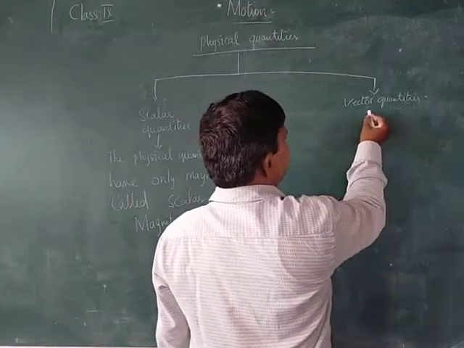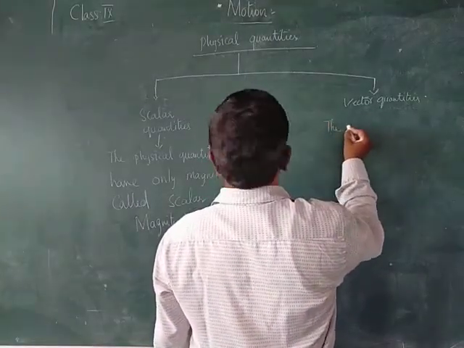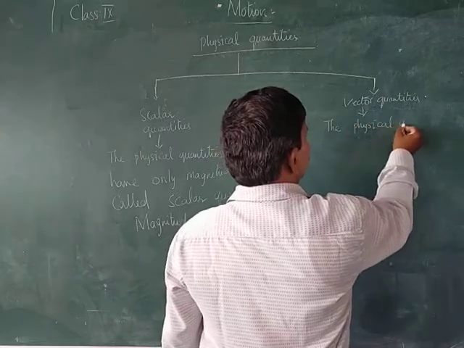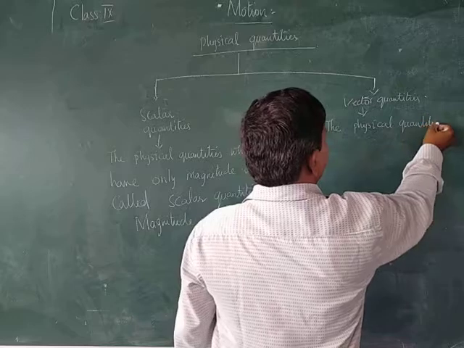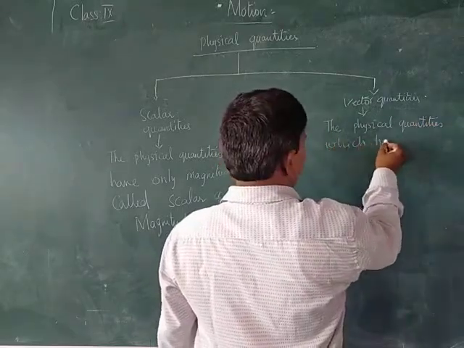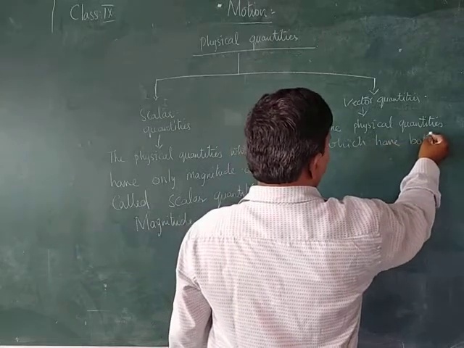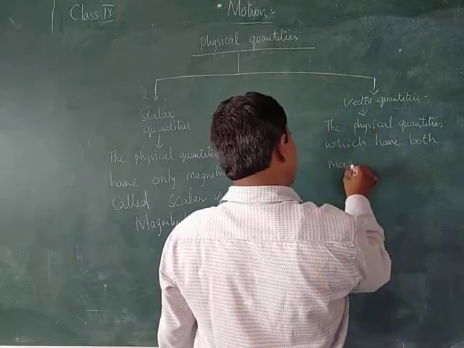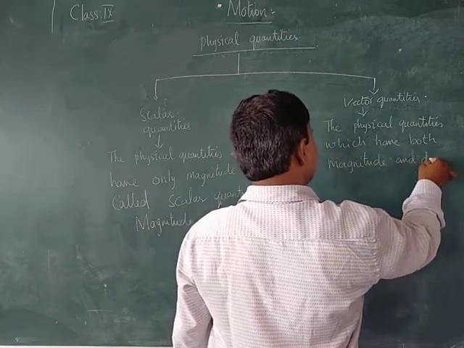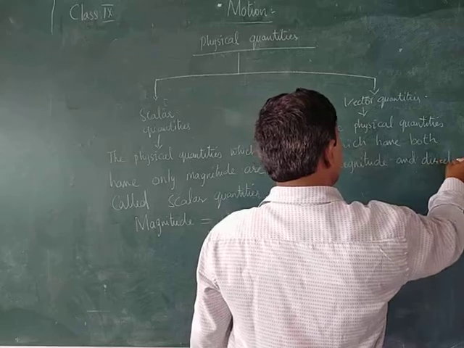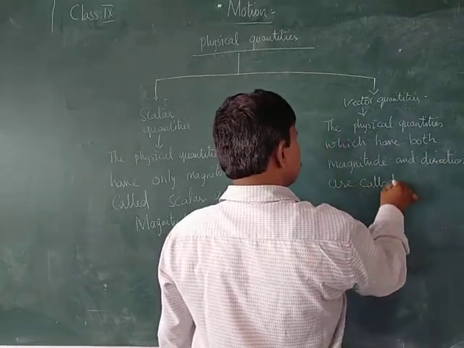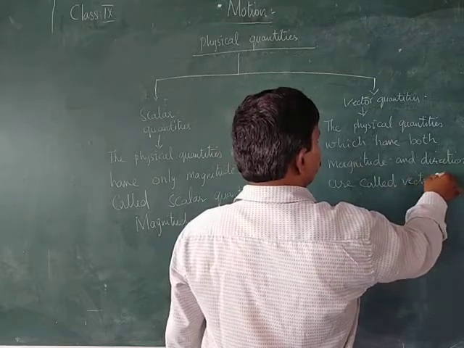Next we learn about vector quantities. The physical quantities which have both magnitude and direction are called vector quantities.